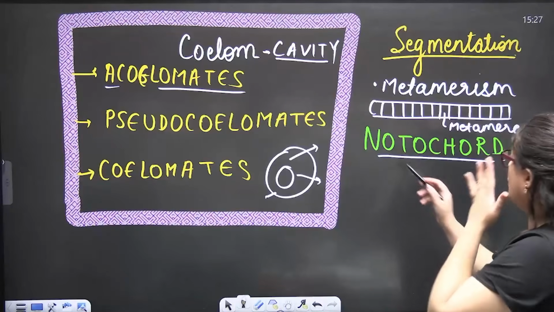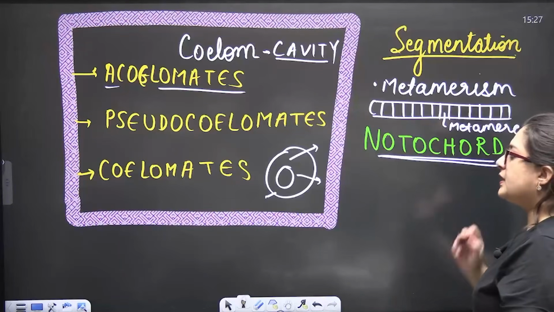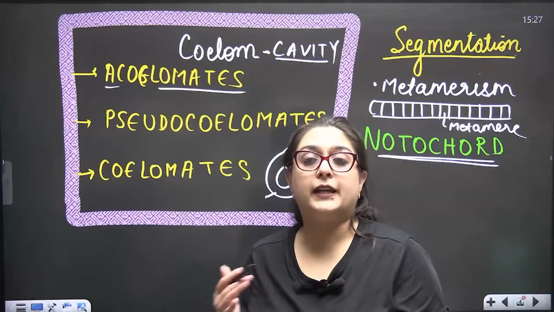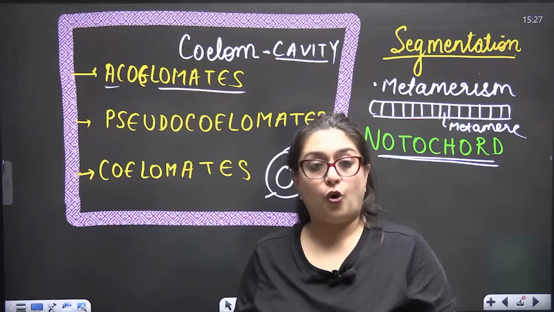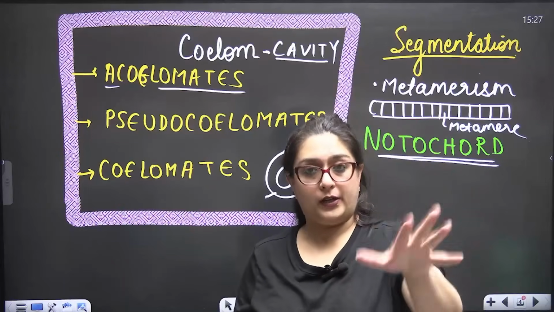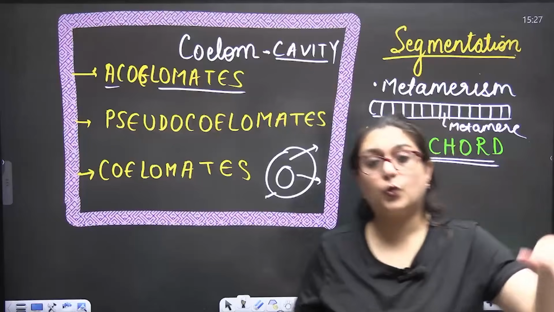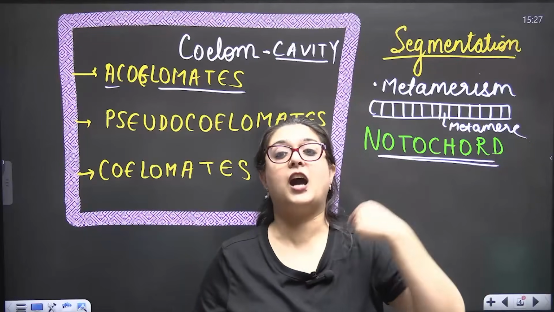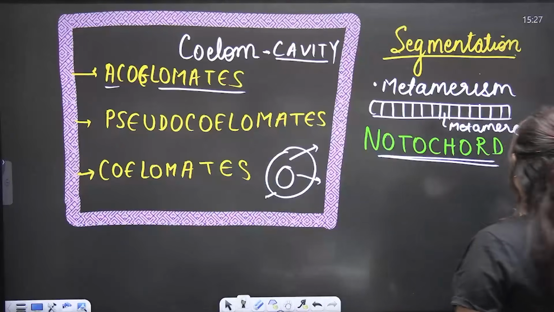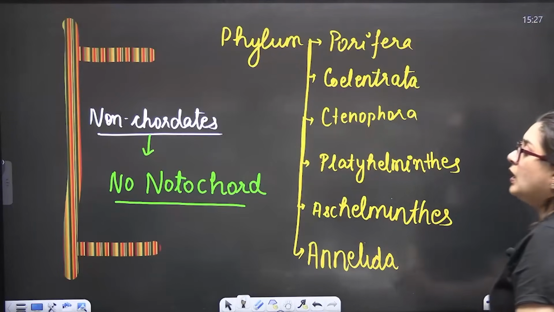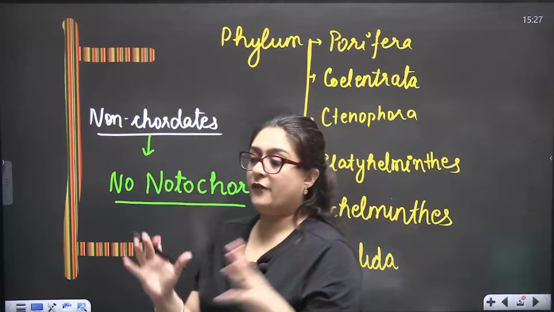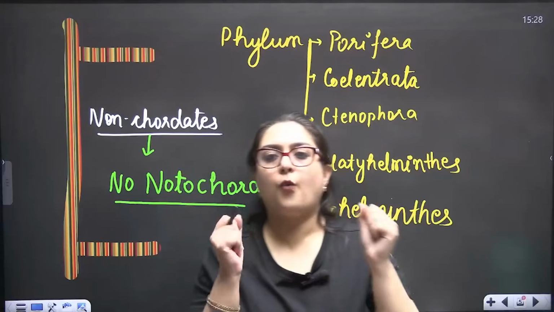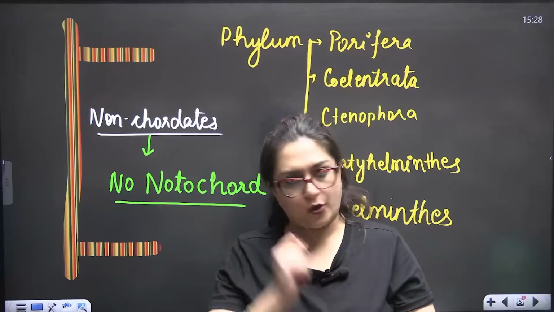Okay, so notochord is a dorsally running structure. In the future, in some organisms, it may get converted into the vertebral column. So organisms only having notochord are chordates. But in those chordates, if the notochord converts itself into the vertebral column, the backbone, they are called vertebrates. We are vertebrates. Okay. Now, according to this, two major sections of animals are created. Those having no notochord, devoid of notochord, are non-chordates.